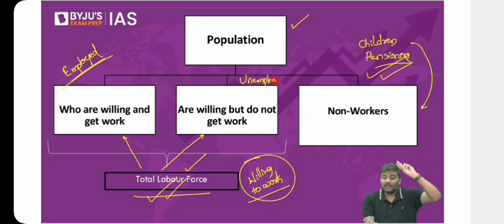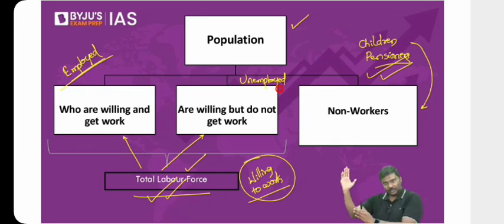Now, many of you ask me, sir, what about the 3rd condition? You did not tell me about the 3rd condition. My dear, you want to work, you do not get the work. Tell me what will happen to the 3rd point. Should you even consider the 3rd point? So what about the payment? If there is any such situation, that is, a person is willing to work, doesn't get the work, but is paid for the work, please do let me know. Mail me. I'll be the first person. I will push everyone. I will be the person who will join there. So you're willing to work, you do not get the work. No question of payment.